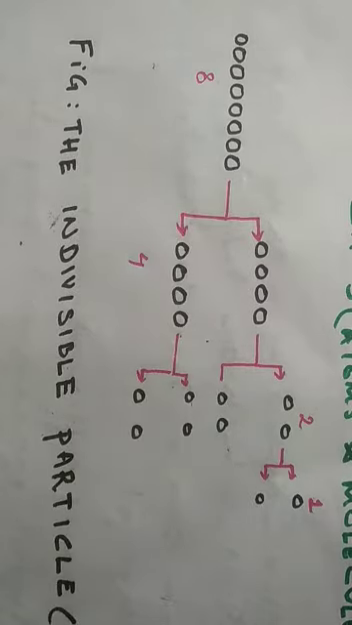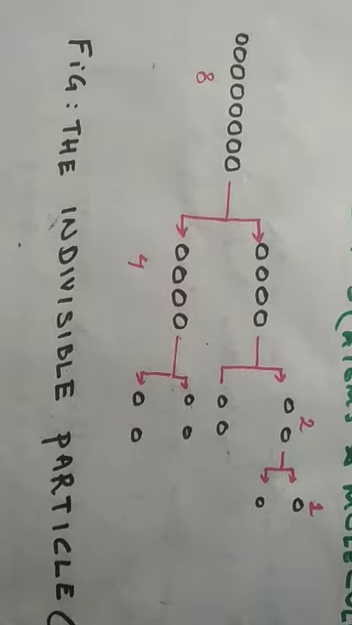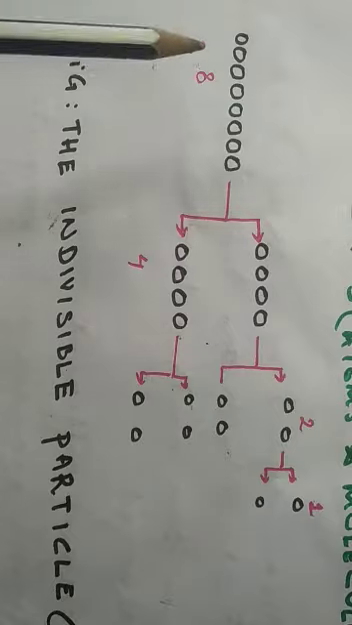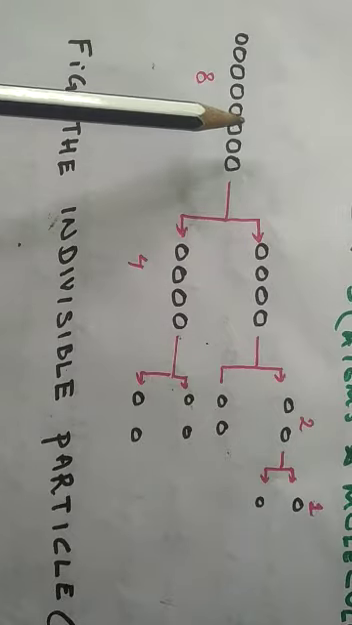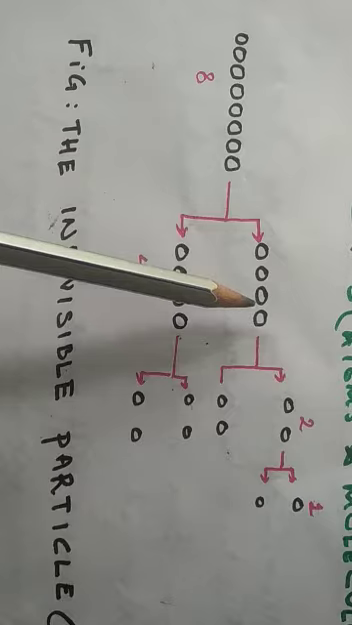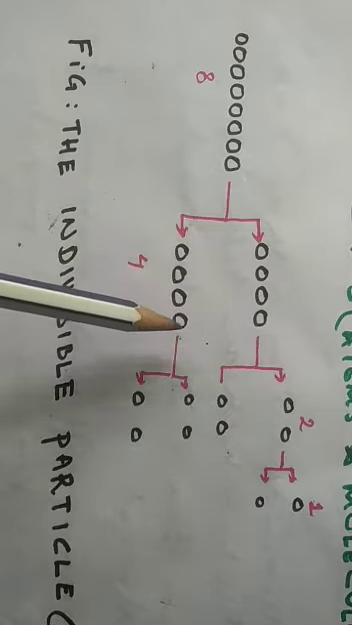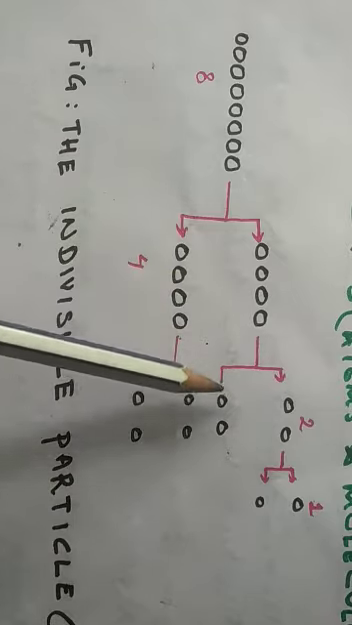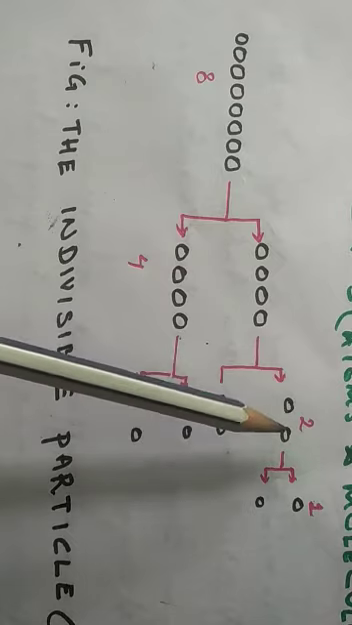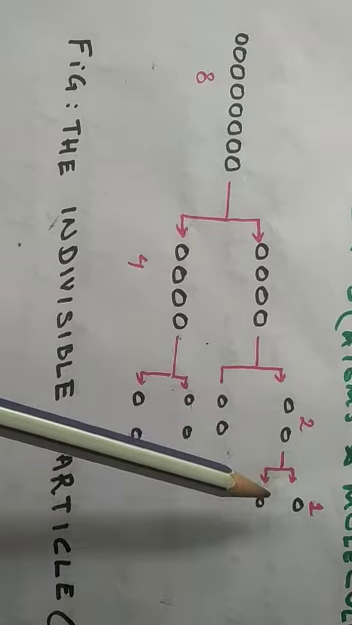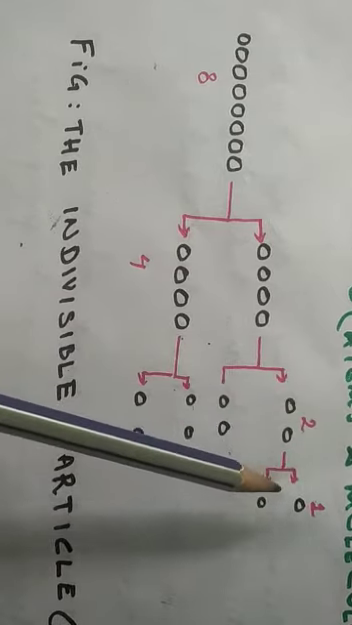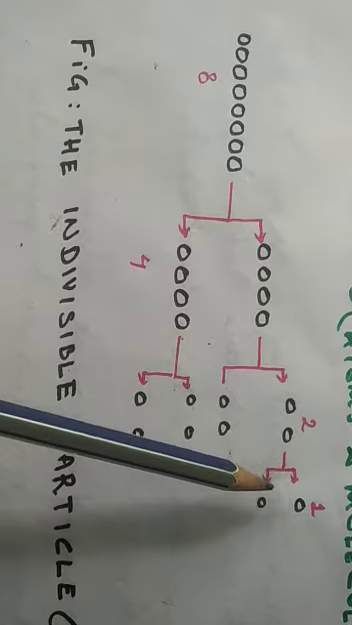For example, now look at this picture. There are 8 atoms. These 8 atoms can be divided into 4 at first. So now here we divide into 4. Later on, this 4 can be subdivided into 2 and 2. Afterward, these 2 can be divided into 1. Now, this 1 cannot be subdivided.